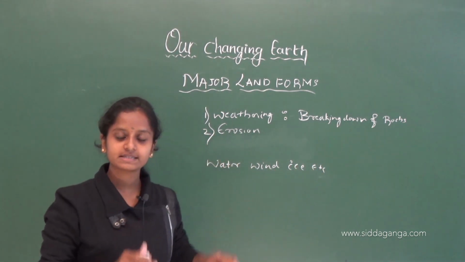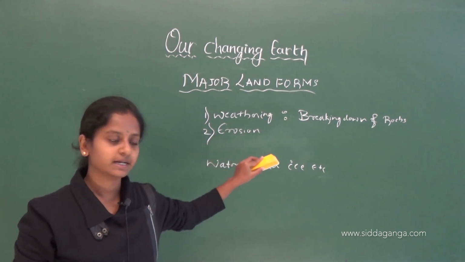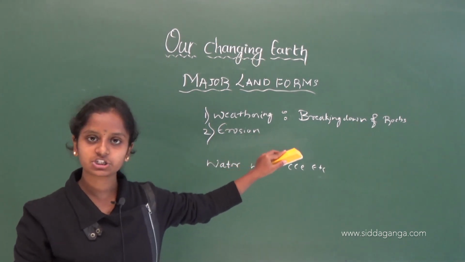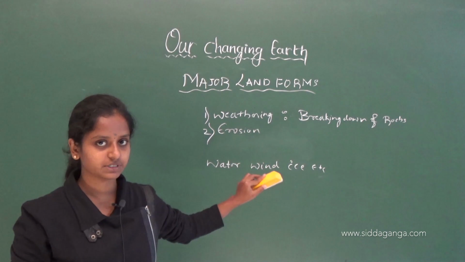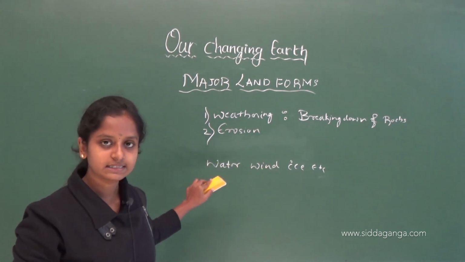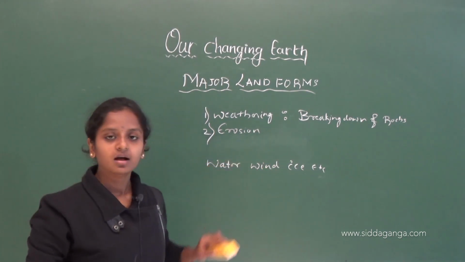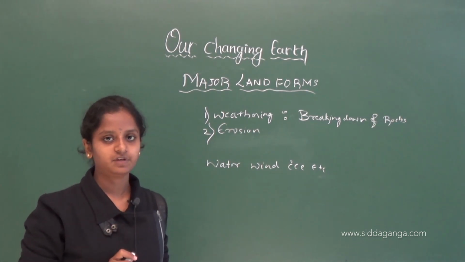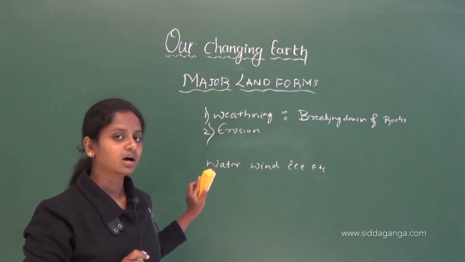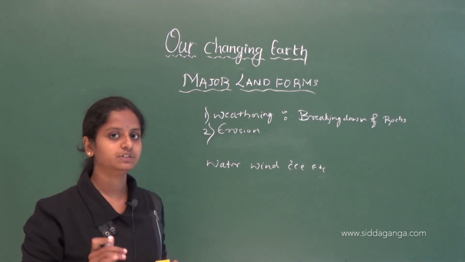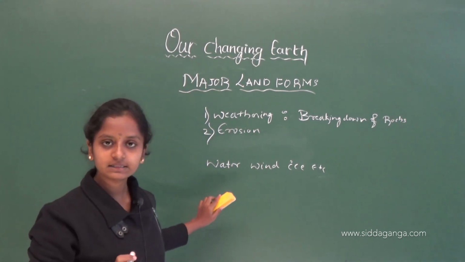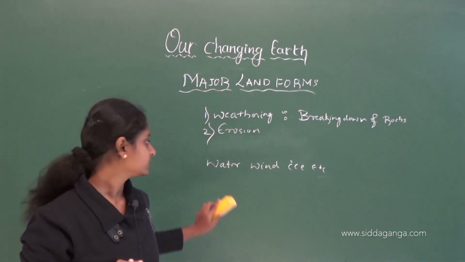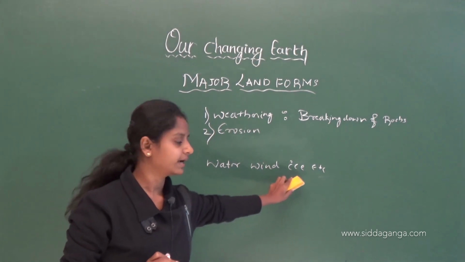As I already said, weathering means breakdown of the rocks and minerals which are present on the land surface, and erosion is the removal of the topmost layer of the earth's surface by agents like water, wind and ice.